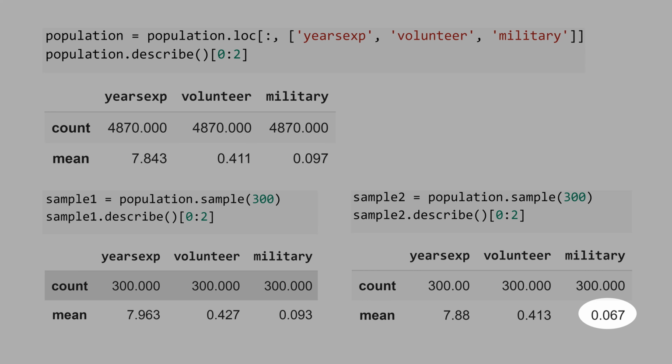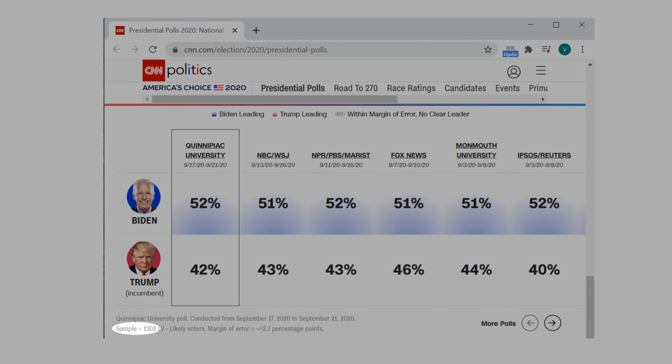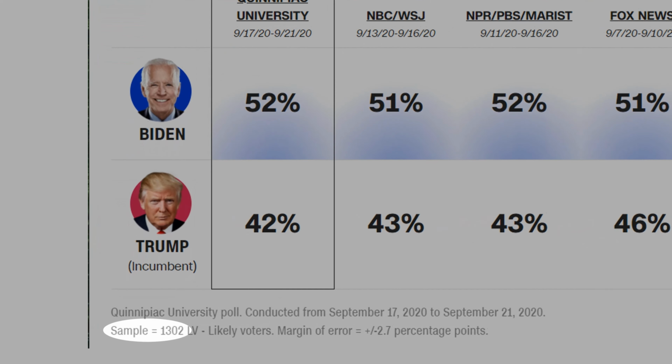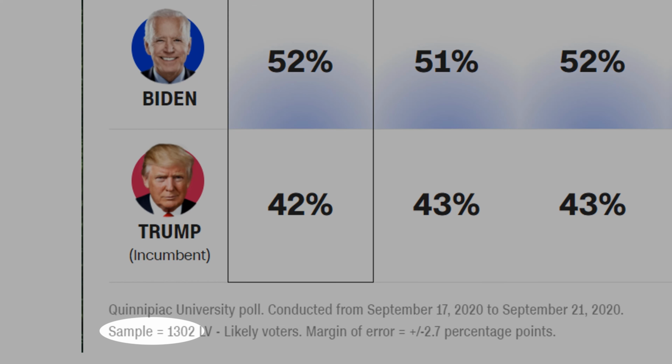This is a random sample. It's possible to get a value that differs a lot from the population. But your intuition must be that if the sample size increases, it's more likely that you get a number that is closer to the parameter of the population. And this is the logic of why you use a sample size of 1,300 people to predict the outcome of an election, because you want a margin of error of only 2.7%. If you ask only 300 people, you are going to have too big a margin of error.